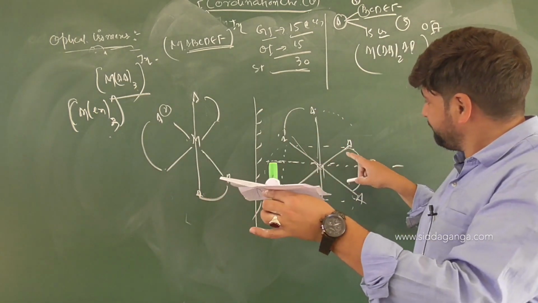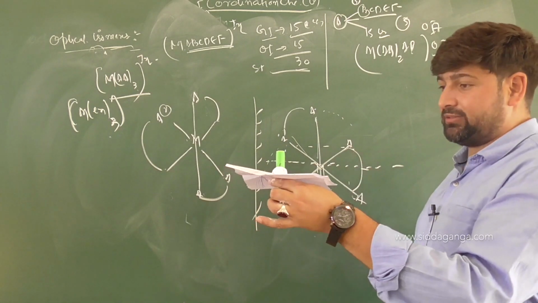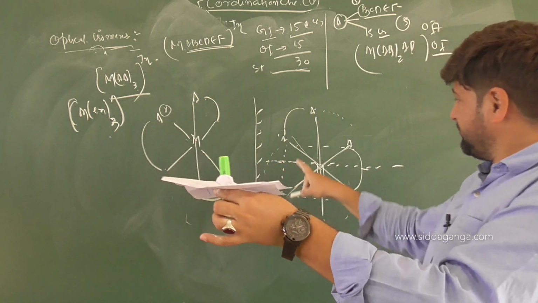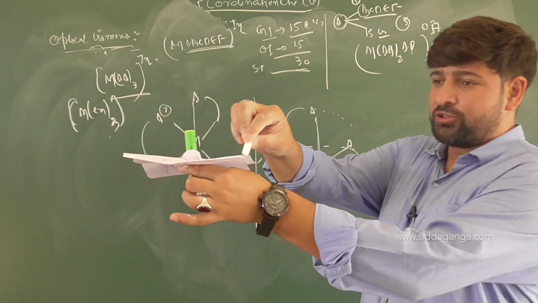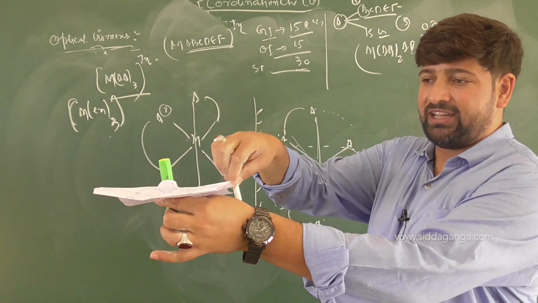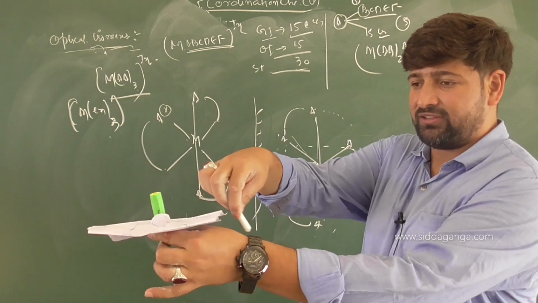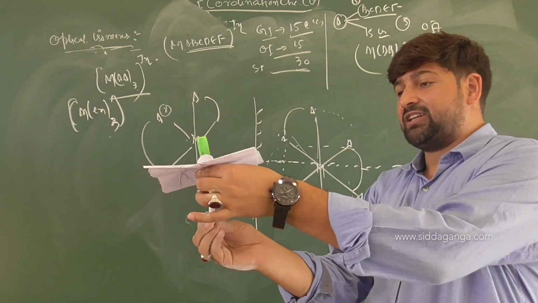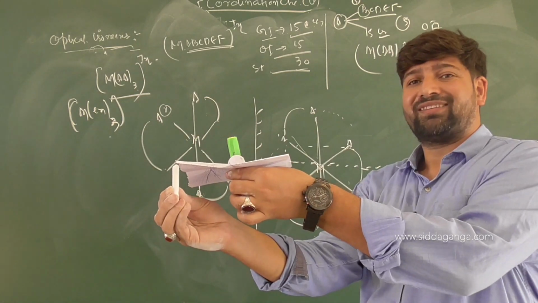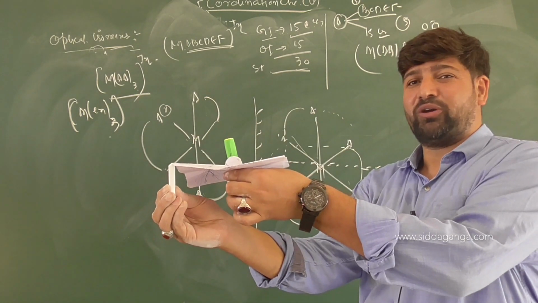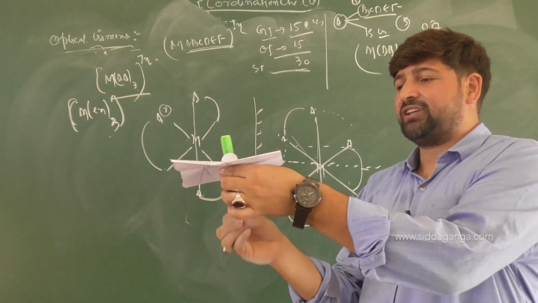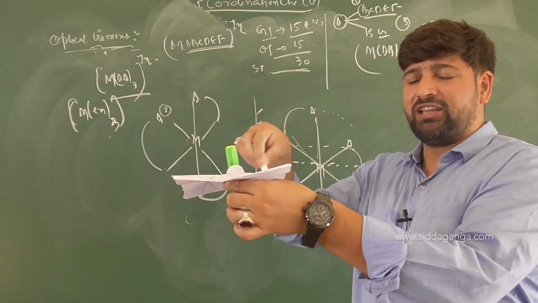Then the next one is, both are in the plane. So, one is here. Opposite to it, both are in the plane. So, these two ligands are here, here and here, here. These two are here. And now this is left out, right? Now, next one is here and this one. You got the point? So, here it is upwards, here it is downwards, here it is in the plane.